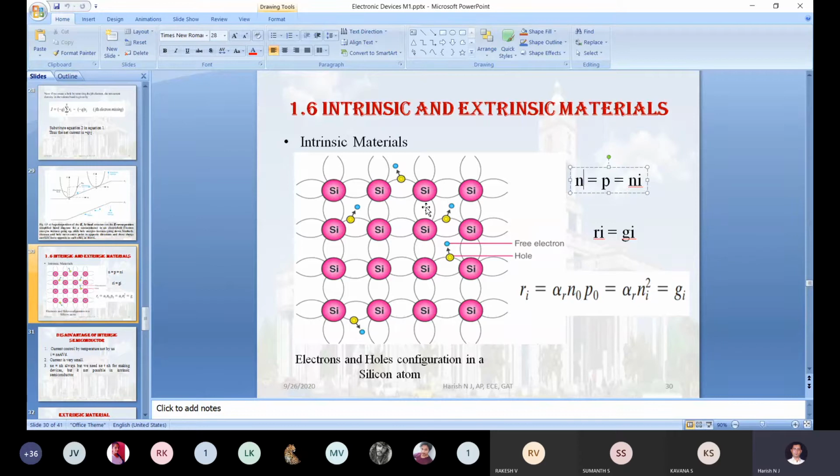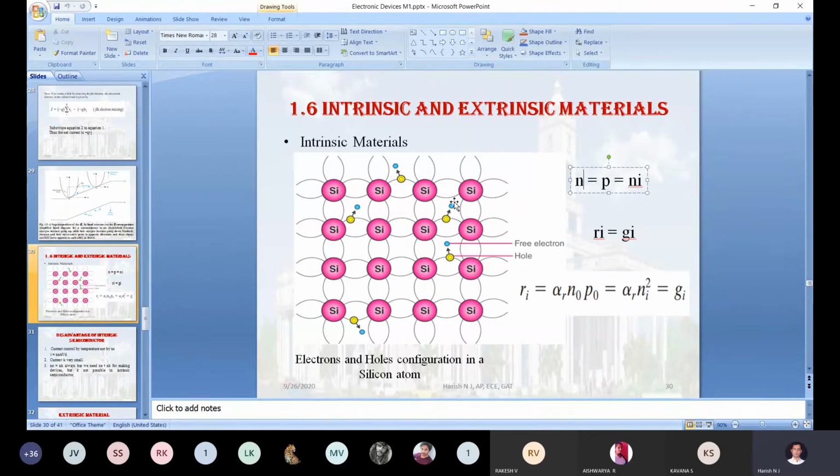Now, can you tell me how many holes will be created in the valence band once the 1000 electrons move to the conduction band due to the thermal change? 1000 holes. Out of 1 lakh silicon atoms, only 1000 electrons are excited when you change the temperature, and that many holes are created in the valence band.